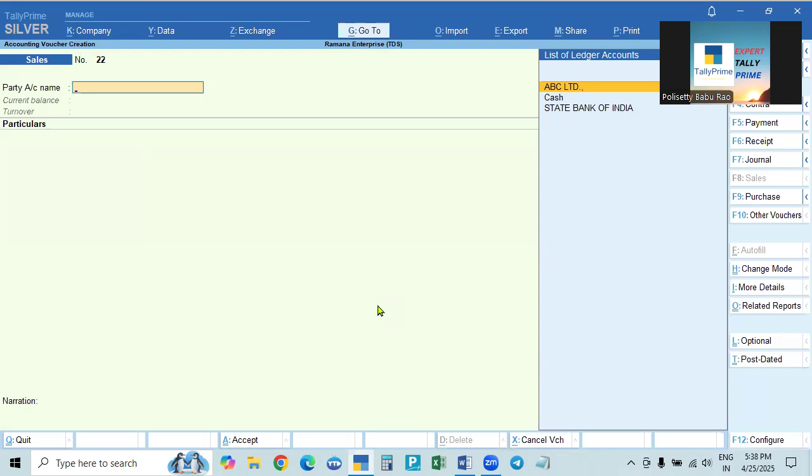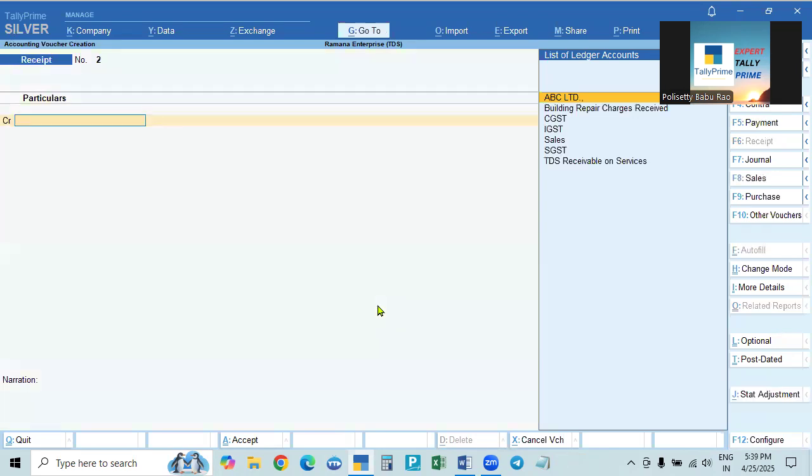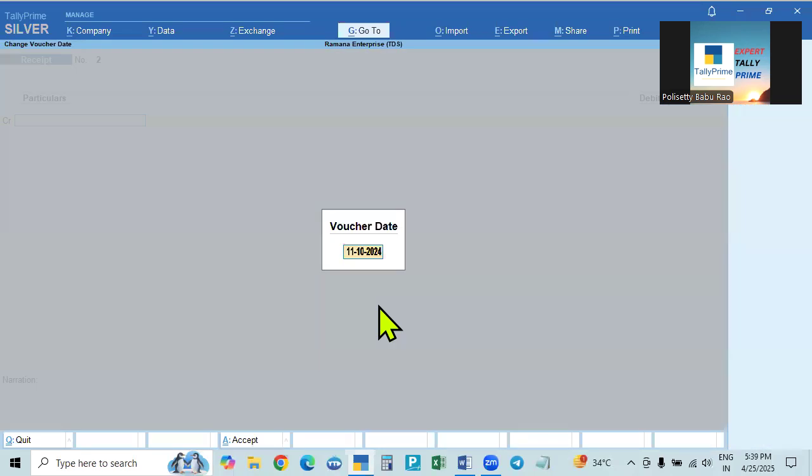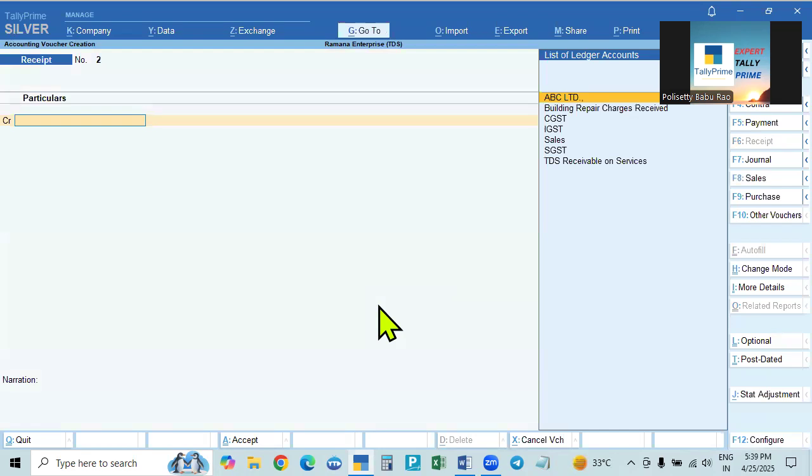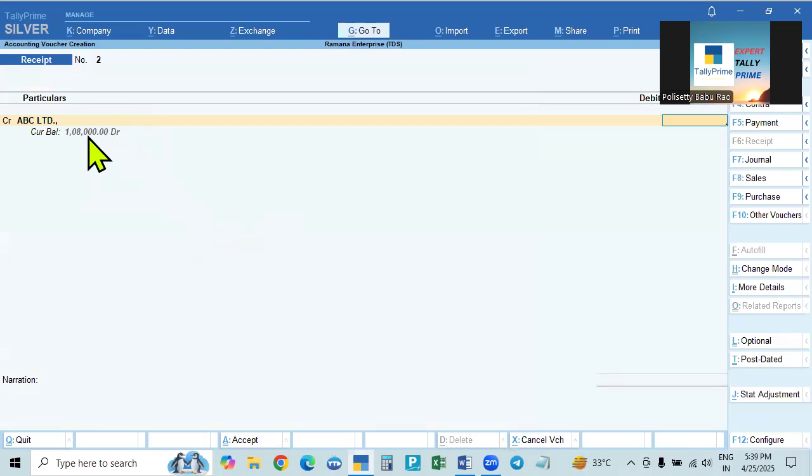So after some time, we will receive the money, and we will make the receipt entry. For example, on 1st October we have received the money. From whom, who is the giver? ABC Limited. So this 1,08,000 is all the old bills. We assume that they are received, so only the balance will be 28,000.